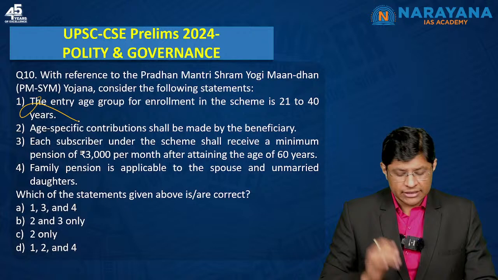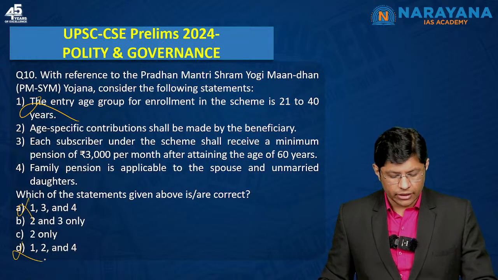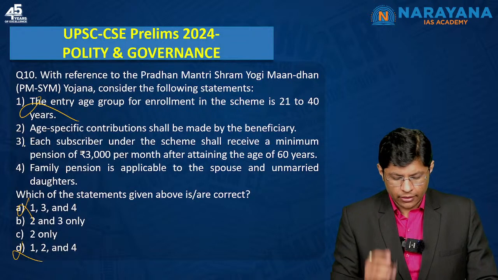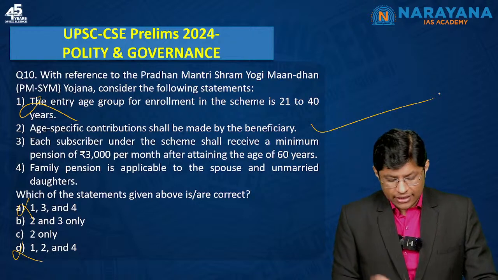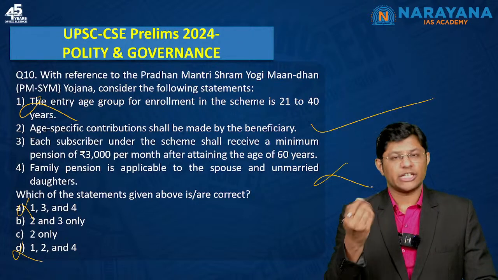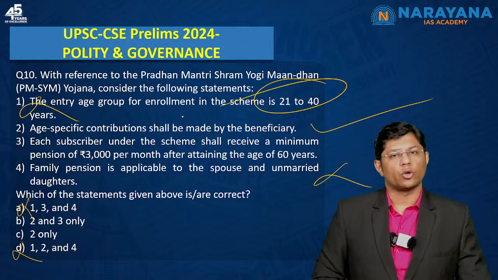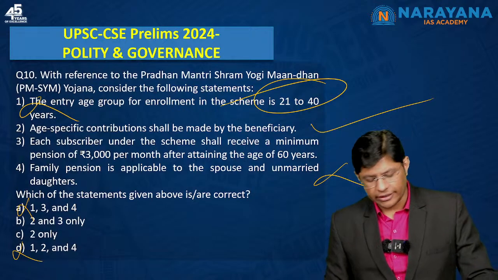Now, when statement 1 is incorrect, option A and D get eliminated. So here you need to refer to the statement number. Now option B again is correct. Now let's refer to statement number 3. No need to read statement number 4 if you know the age group. Each subscriber under the scheme shall receive a minimum pension of 3,000. Yes, this one is correct.